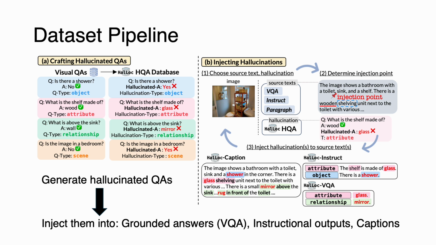Then, we inject these hallucinated answers into real VQA instruction and captioning examples pertaining to the same images. We use GPT-4 to ensure contextual coherence, fluency, and semantic correctness. This pipeline gives us scalable, type-specific hallucination annotations that are verified and token-aligned.